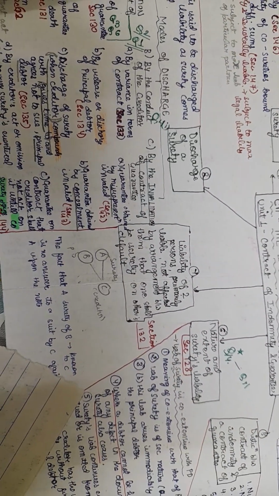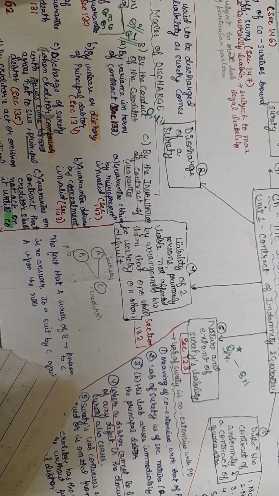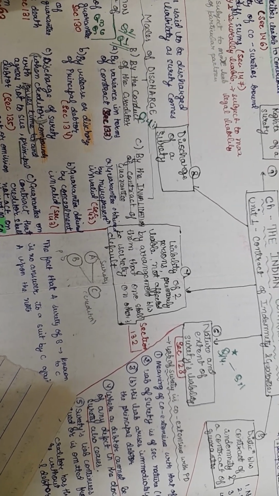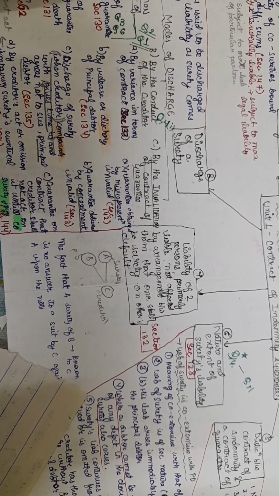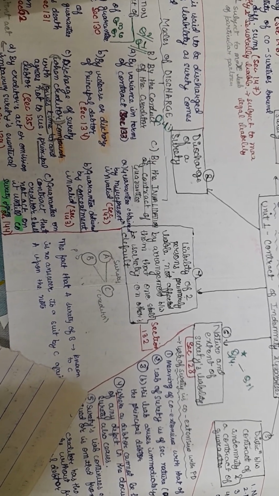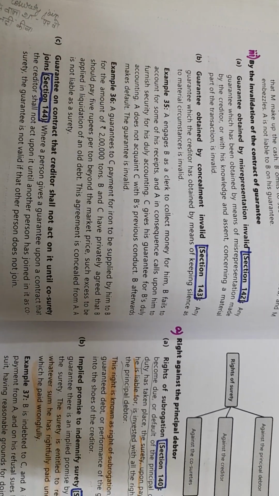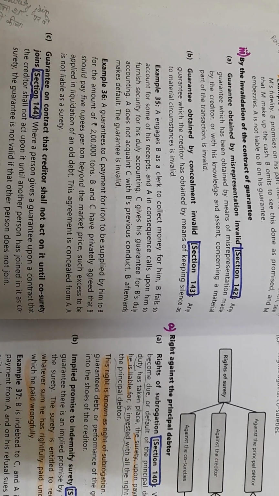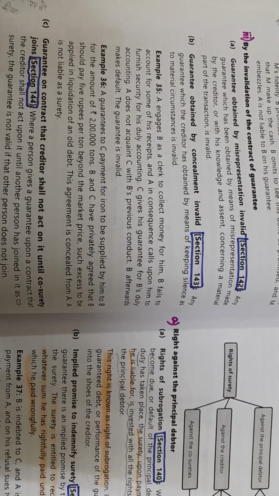Now the third way of discharging is by the invalidation of contract of guarantee. In this we have three ways. First, misrepresentation, second, concealment, and third, the co-surety. So under invalidation, in misrepresentation, a guarantee obtained by misrepresentation is invalid.